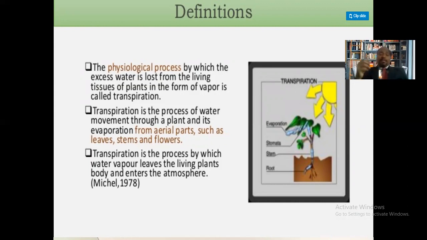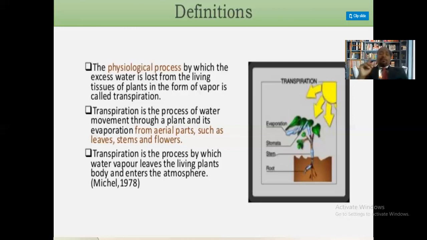It means the movement of water in the plant and its evaporation through the aerial parts of the plant, like leaves, flowers and stem. This process is called transpiration.